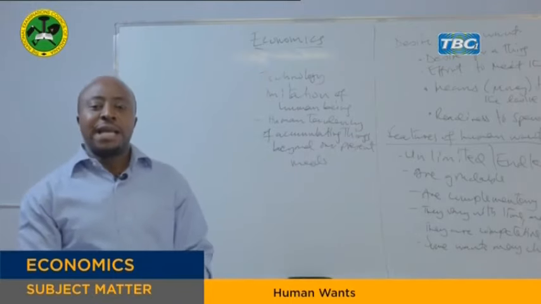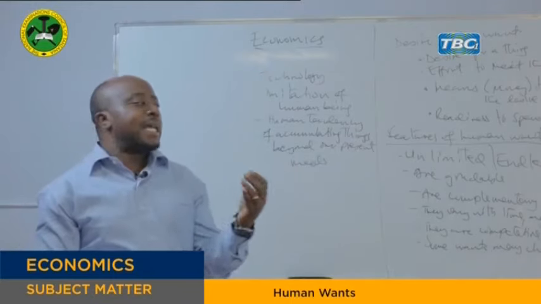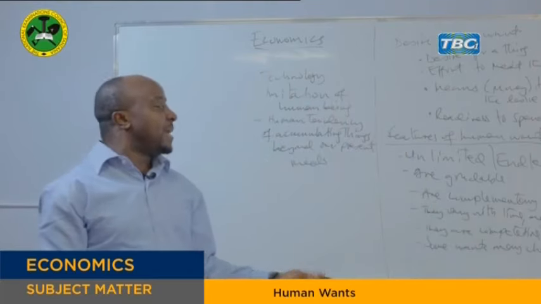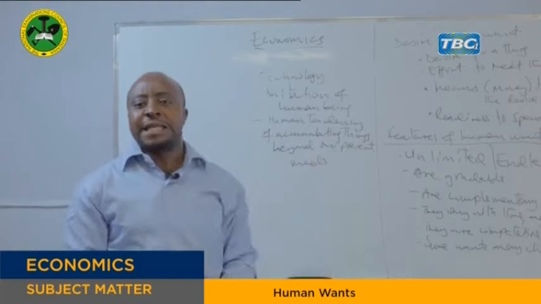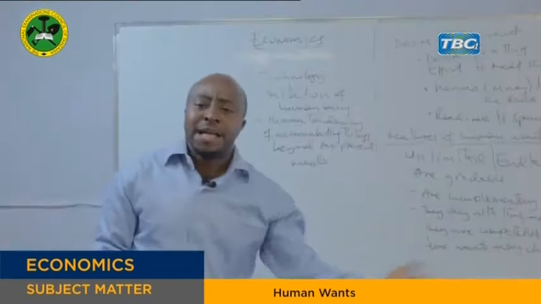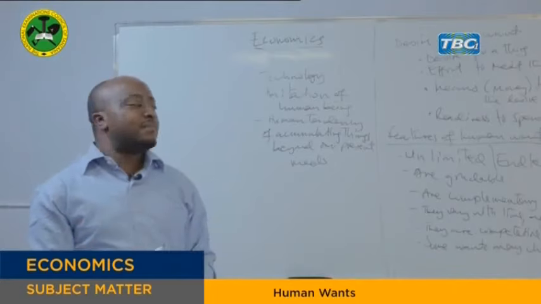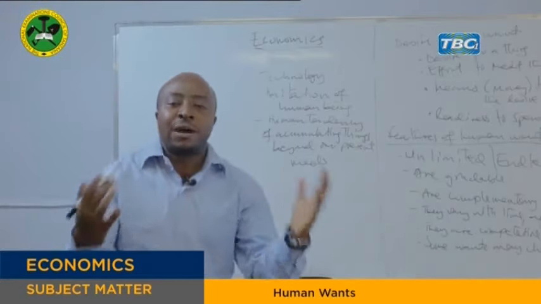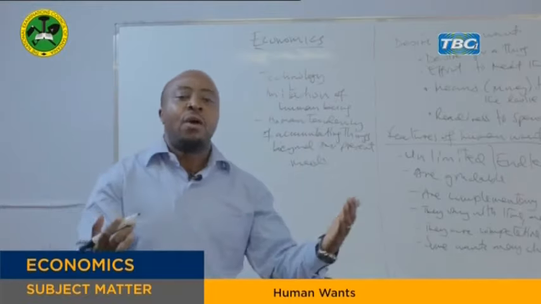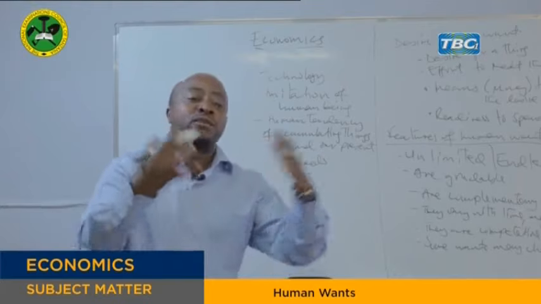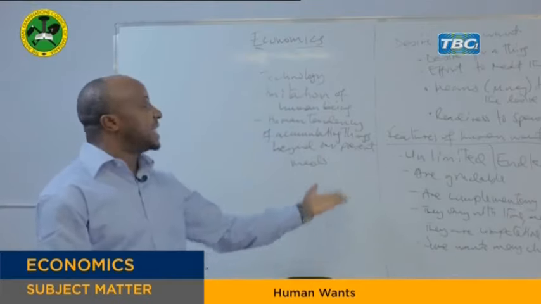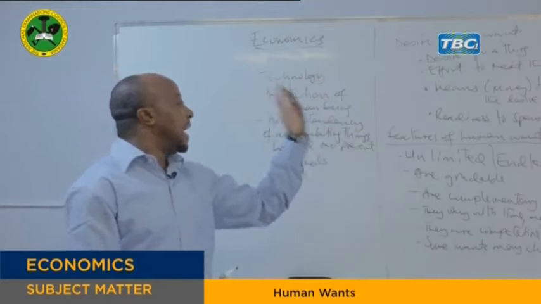You find someone is not even married, for example, but she has built maybe 20 houses in different places. That is a tendency of accumulating things beyond their present need. Our present need is maybe just 500,000 for consumption. But someone has accumulated millions of money, some of which they have just stolen from other people. So we have this tendency of accumulating things beyond a certain present need.